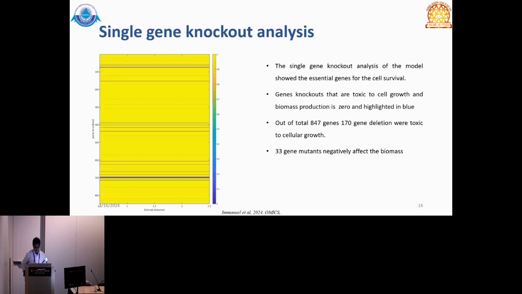We further did a single gene knockout analysis to show which genes were essential for cell survival. Out of a total of 847 genes, 170 gene deletions were simulated or predicted to be toxic to cellular growth, and 33 gene mutants negatively affected the biomass.